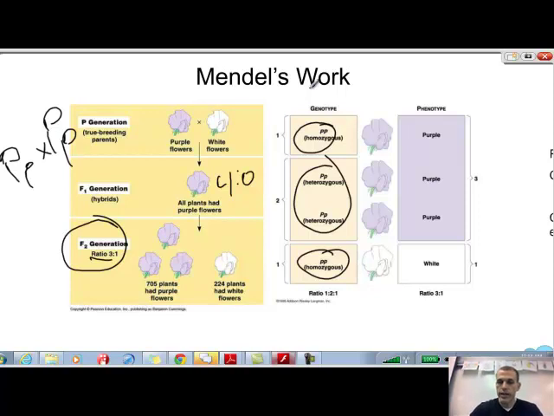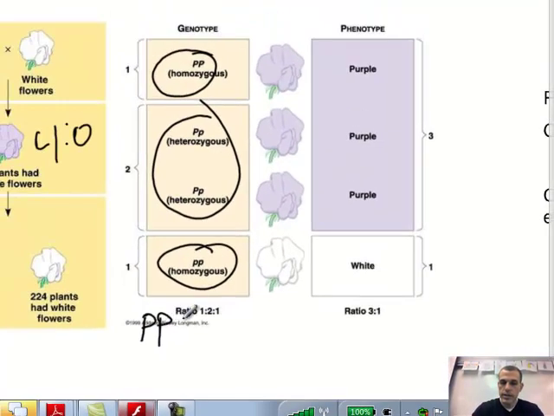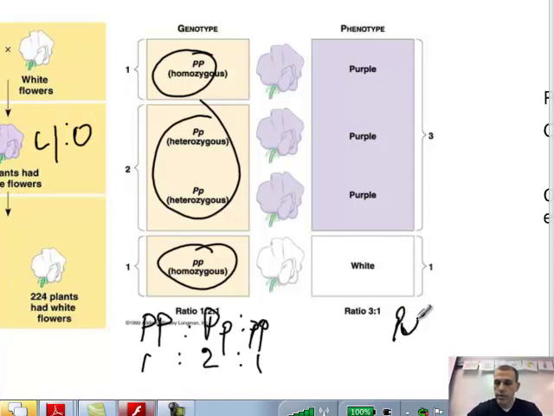If we were writing the ratio out, as you can see at the bottom here, the genotypes would be big P, big P, big P, little p, and two little p's, and the ratio would always be 1, 2, 1. Now, when we look at the phenotype, we're looking at purple versus white.